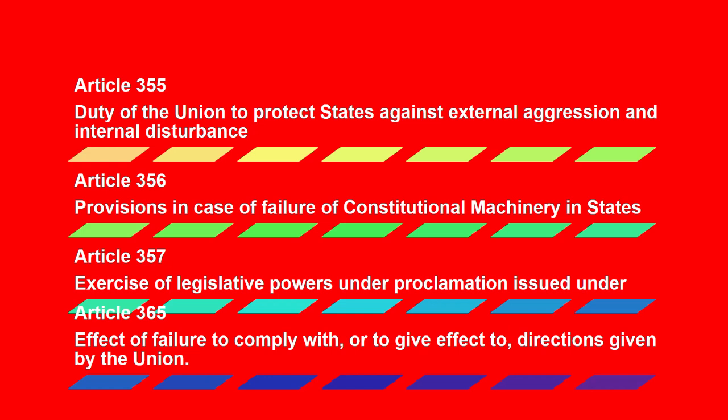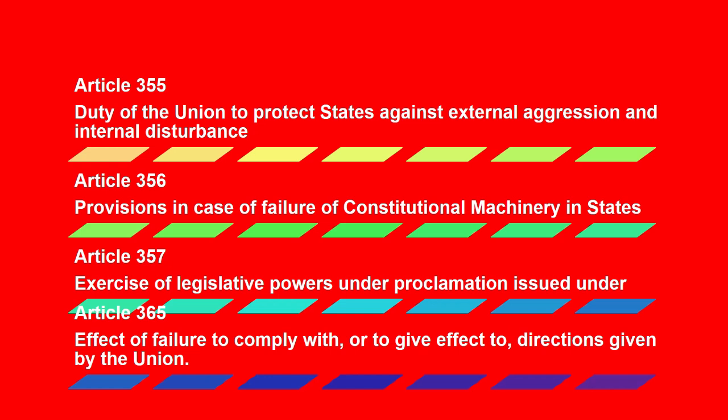President Rule is also known as constitutional emergency and state emergency. However, the Indian Constitution does not use the word emergency. The imposition of President Rule empowers the central government to suspend the state legislature and govern the state through the office of the governor. The centralization of authority is intended to restore the constitutional order, ensure continuity of governance and protect the interests of citizens, when the state machinery is unable to function.